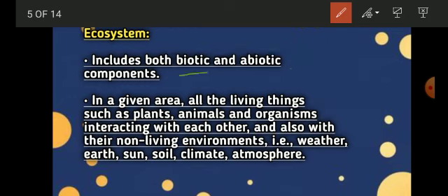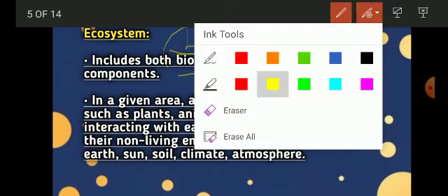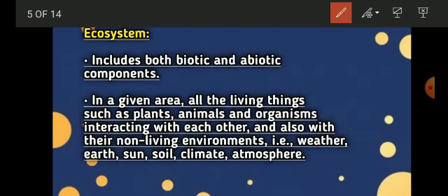Your ecosystem includes both the living organisms as well as the non-living things. Biotic means living and abiotic means non-living organisms or non-living things. Got it? So your ecosystem includes both biotic and abiotic components.